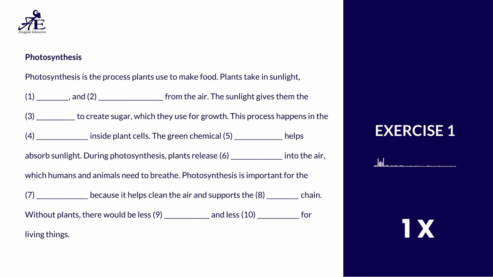During photosynthesis, plants release oxygen into the air, which humans and animals need to breathe. Photosynthesis is important for the environment because it helps clean the air and supports the food chain. Without plants, there would be less oxygen and less food for living things.